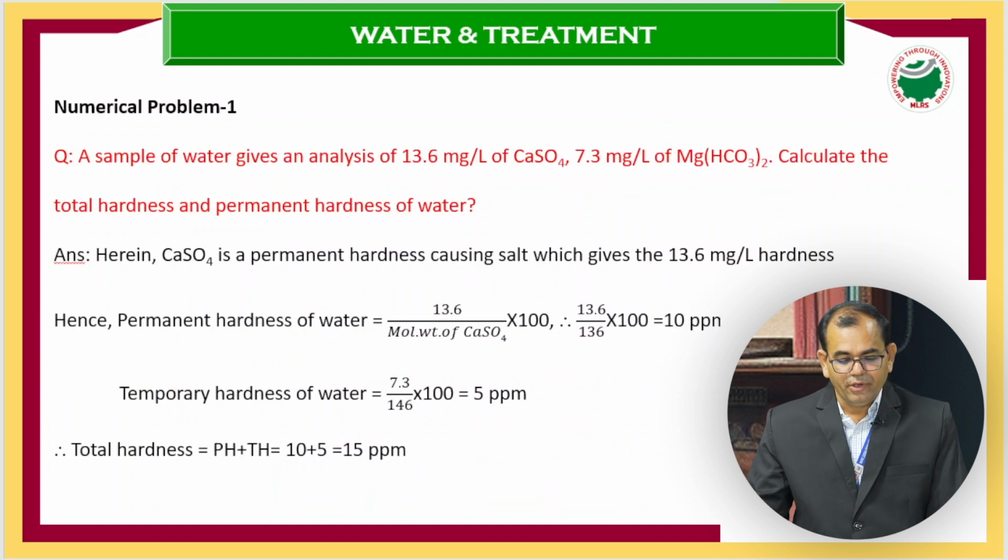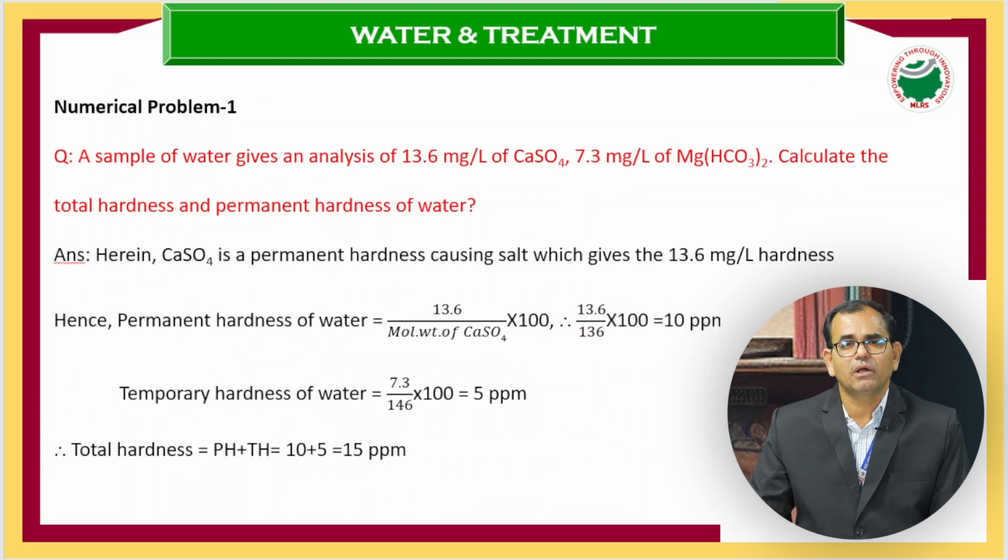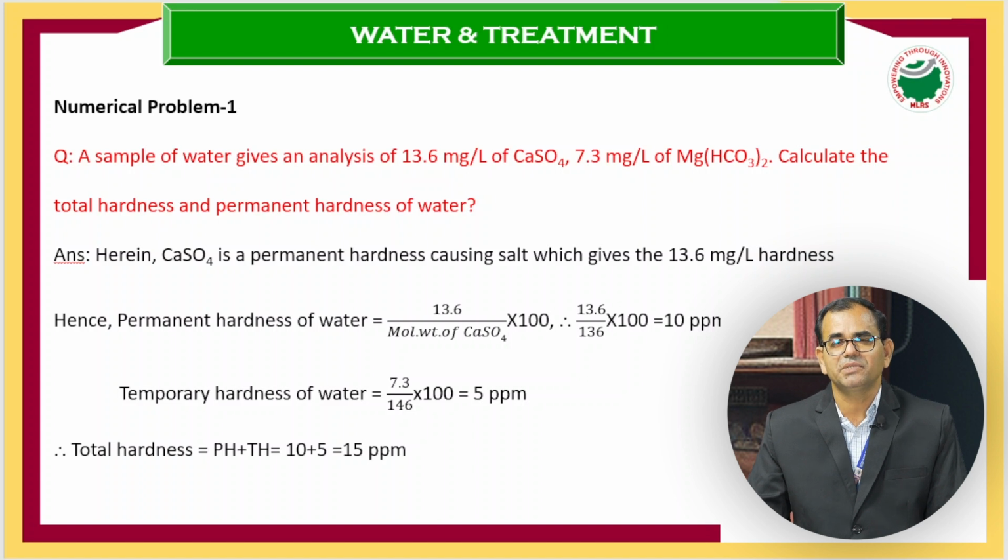Now, here is a problem to calculate the total hardness of a given water sample. A sample of water gives an analysis of 13.6 mg per liter of calcium sulfate. Calcium sulfate is a permanent hardness causing salt, and 7.3 mg per liter of magnesium bicarbonate. Magnesium bicarbonate is a temporary hardness causing salt. So there are 2 salts. The permanent hardness causing salt weight is 13.6 mg per liter, and the temporary hardness causing salt, magnesium bicarbonate, its weight is 7.3.